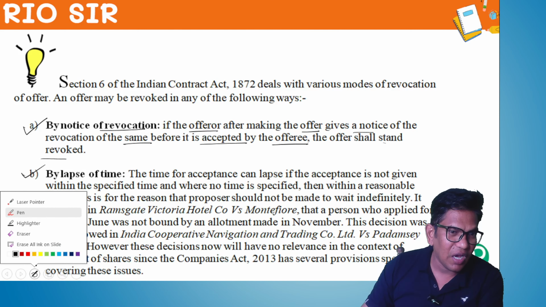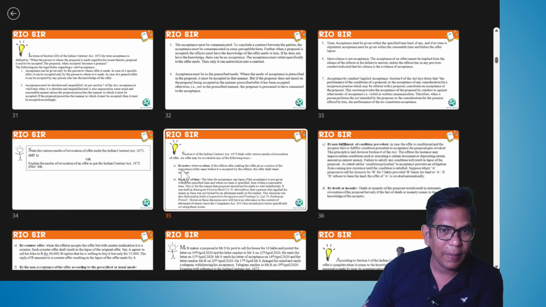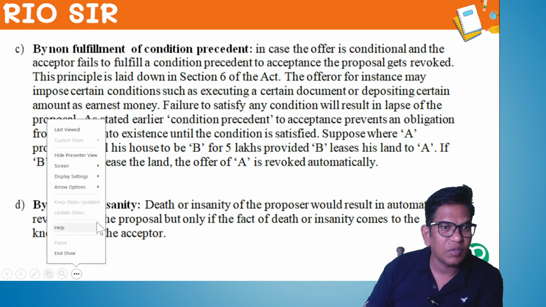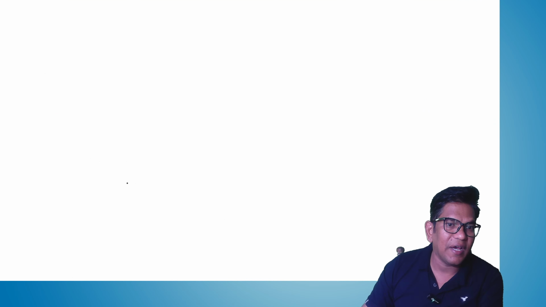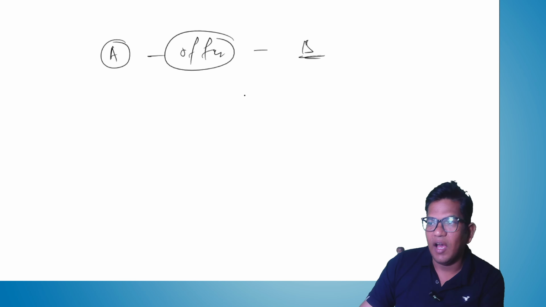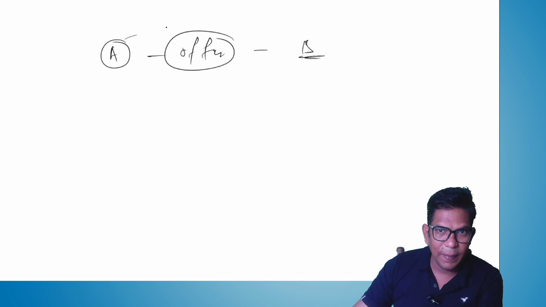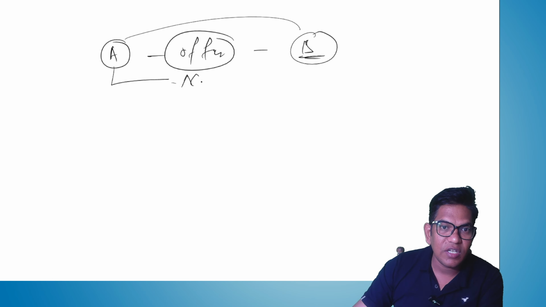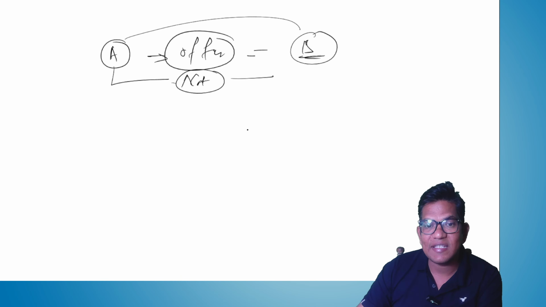Assume that Mr. A has made an offer to B. Before B's acceptance, if A sends a notice to B that whatever offer has been made, he just wants to cancel, he just wants to revoke.